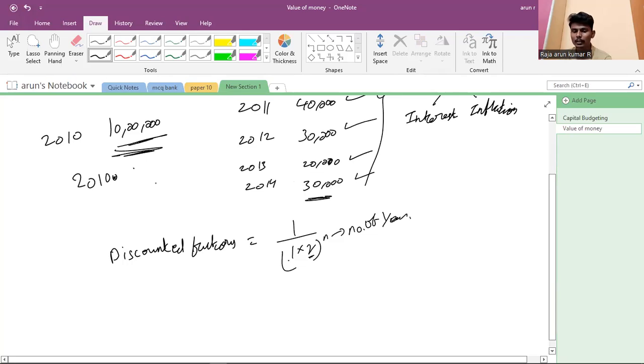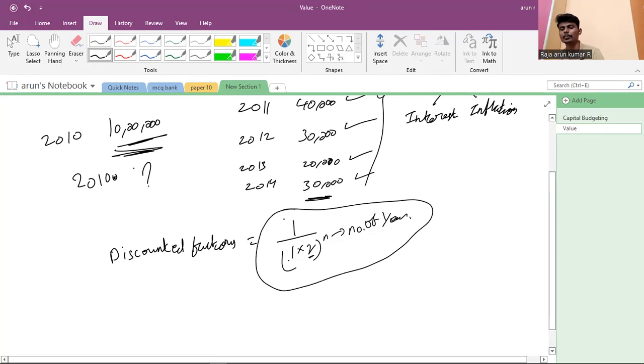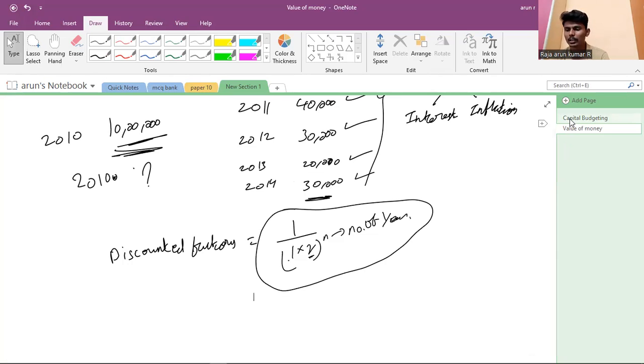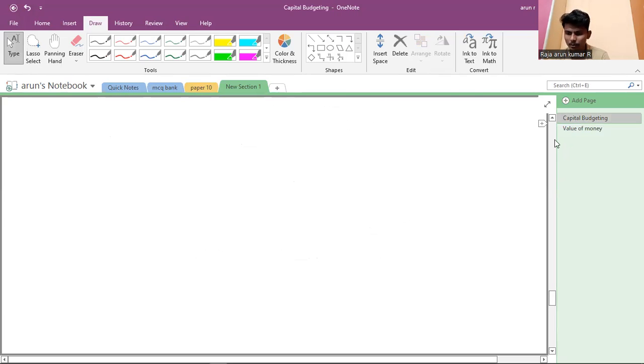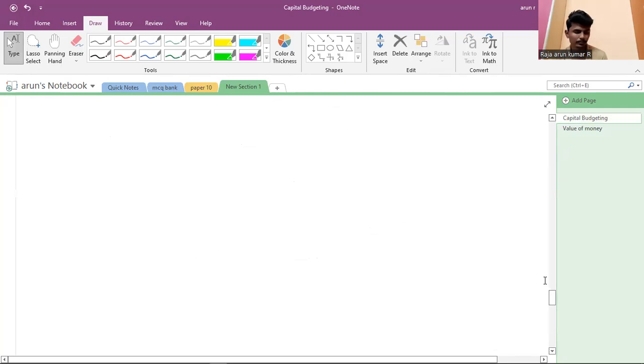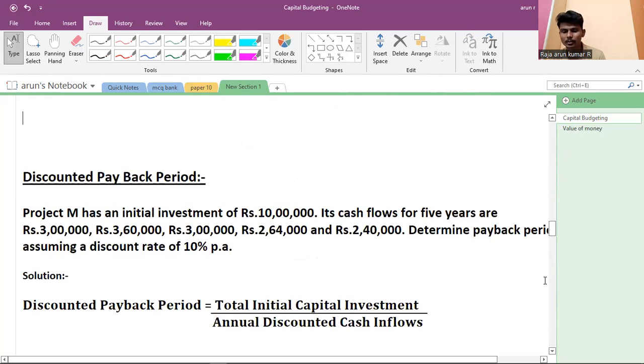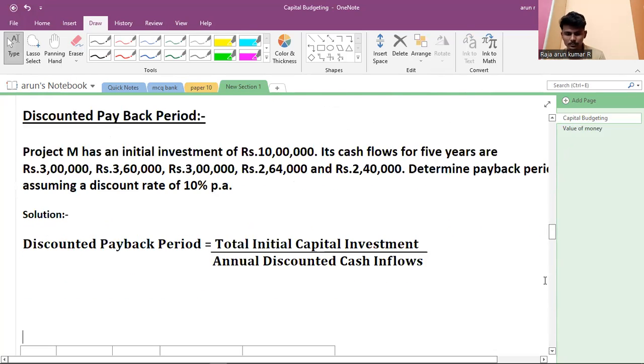I don't know. In that case, we find the discount factor and work out the answer for the discounted payback period. If you have some confusion, I will clear it in the sum itself. Okay, we start with the sum. If you have any doubt, clear it now.